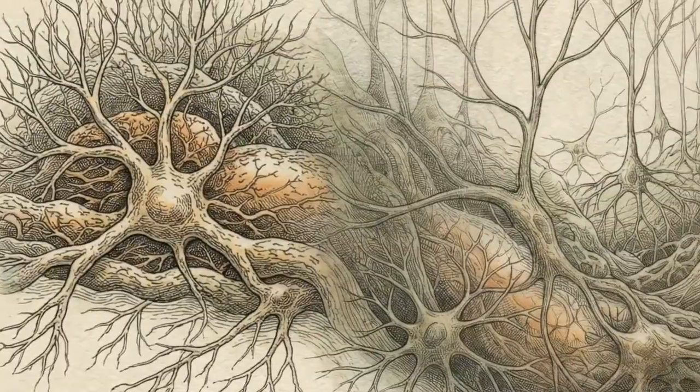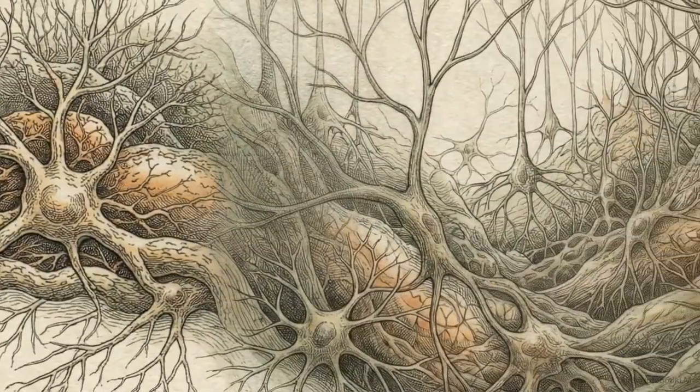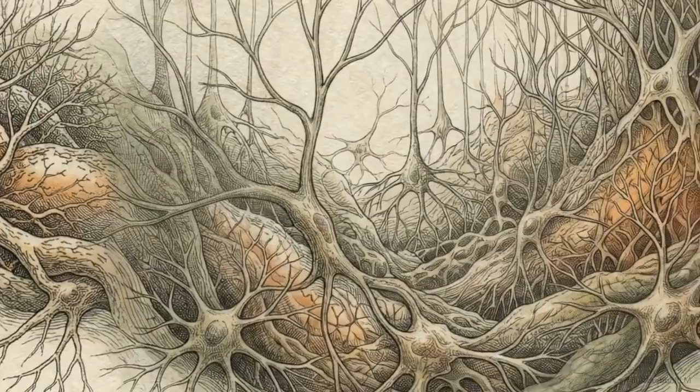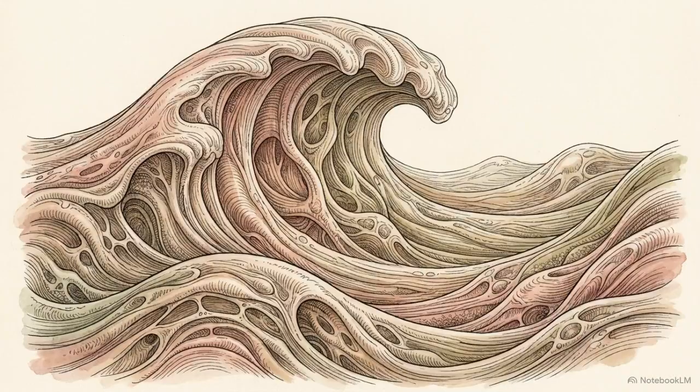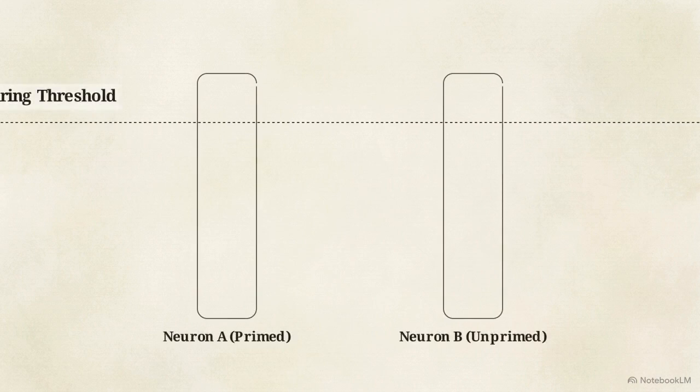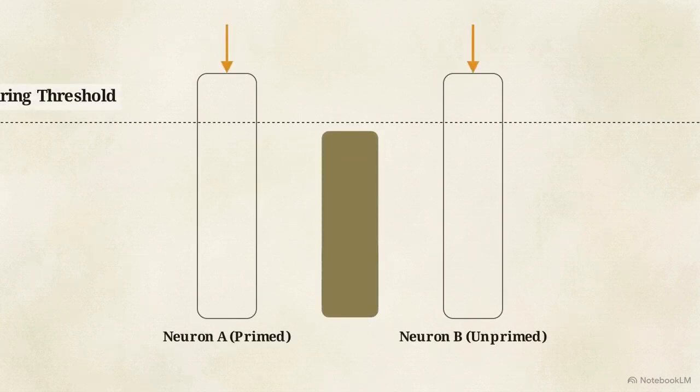Because of this dynamic environment, some of the most critical work a neuron does happens quietly, long before it ever generates a spike. This is subthreshold neural activity. It consists of continuous, rolling waves of voltage changes that actively shape a neuron's probability of firing in the future. These columns represent the internal voltage of two distinct neurons. The one hovering right beneath the threshold line requires only a tiny fraction of incoming stimulation to fire, compared to the one resting far below it.